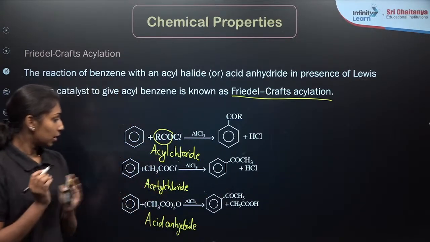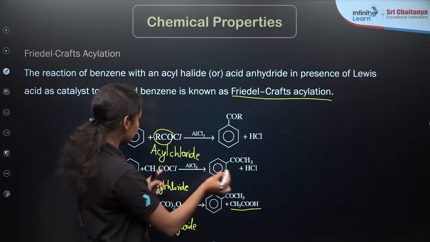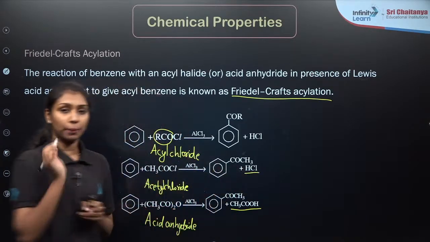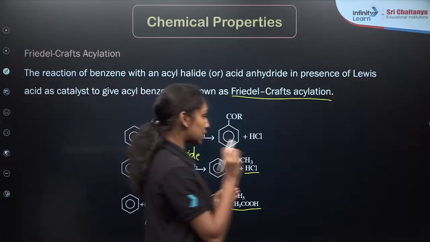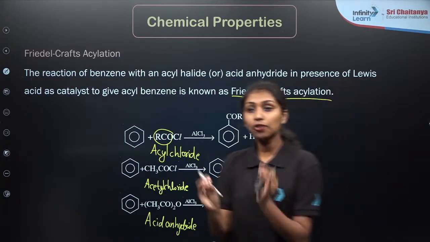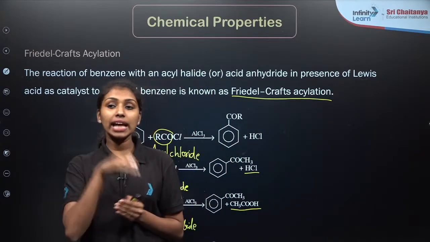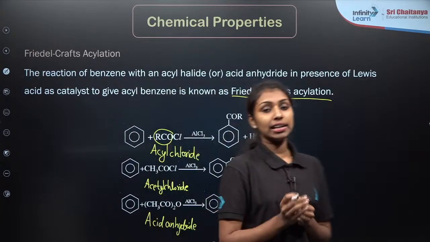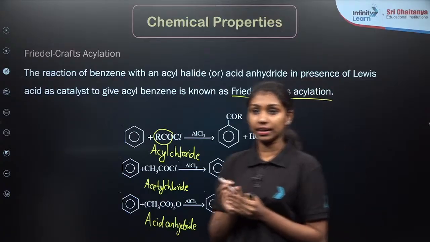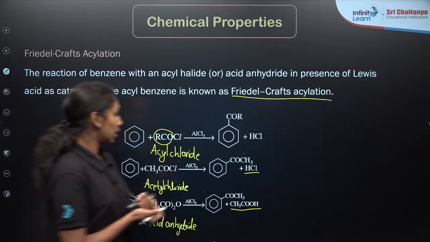a similar product, in which CH3COOH, acetic acid, is taken as the byproduct here, but in the other case it will be HCl as the byproduct. That is the only difference between these two reactions. The main thing you have to keep in mind is that instead of alkyl halide as in Friedel-Crafts alkylation, in acylation we are adding acyl halide or acid anhydride to produce the corresponding acyl benzene. Clear?